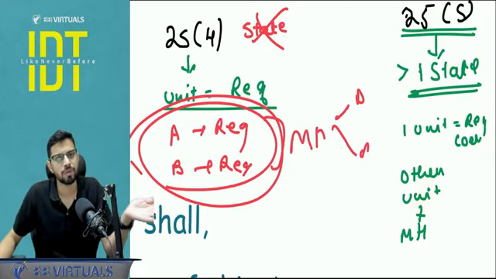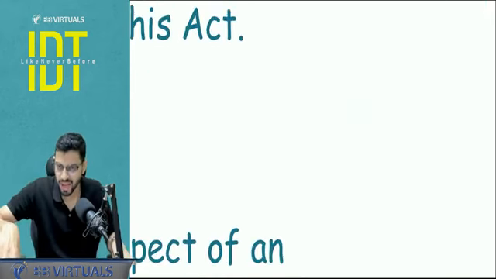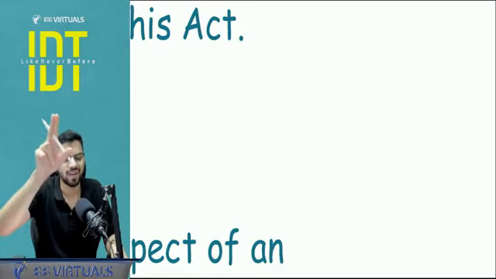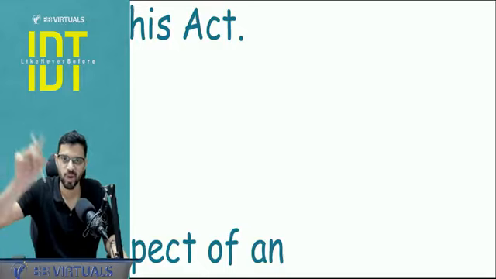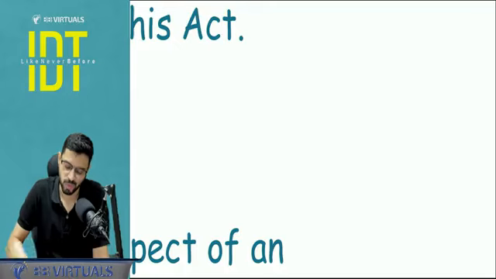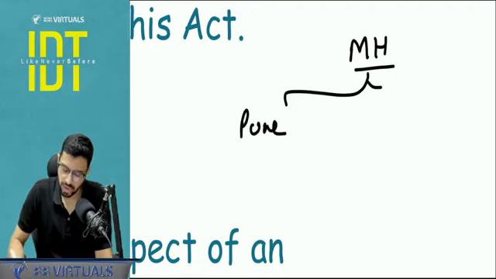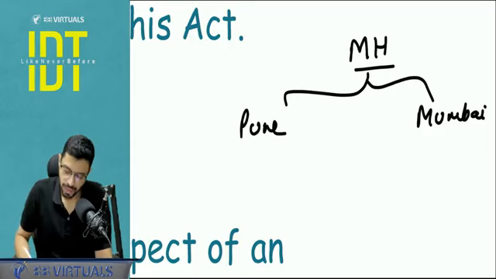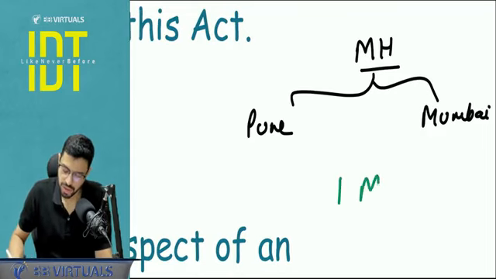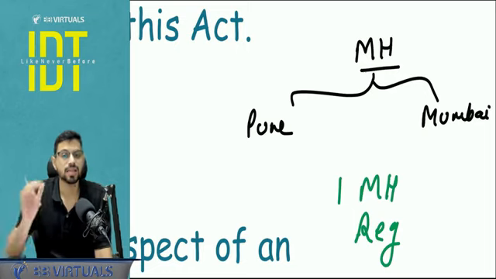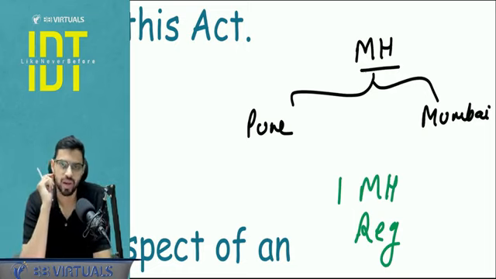Sir, what if this would have been registered? Then 25.4. Now short example, try to comment this. Stop this video when I ask this example. Stop that video and try to tell me the answer that, sir, at this point you asked this and this is my answer. Let's see how many of you are able to answer this correctly. Let's say in Maharashtra, I have a unit in Pune and I have a unit in Mumbai. And in these units, for example, I have taken only one registration, one Maharashtra registration. Is this a case of distinct person, 25.4 or 25.5? Stop the video and try to answer.